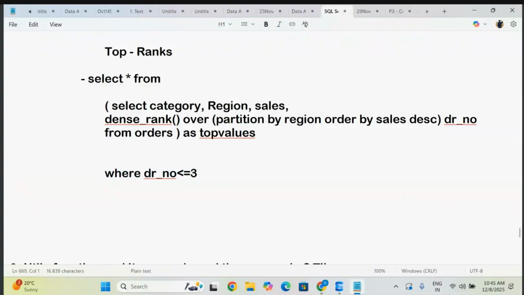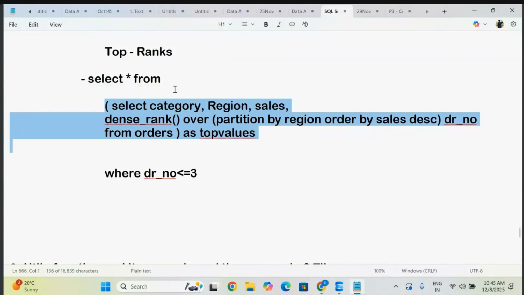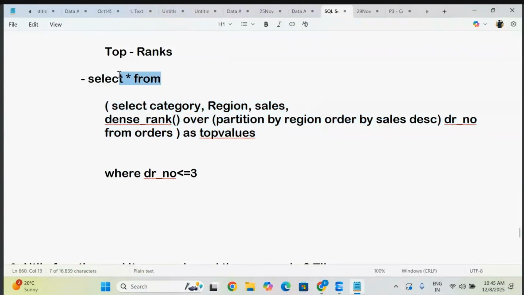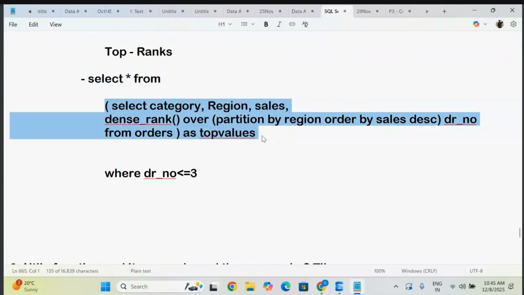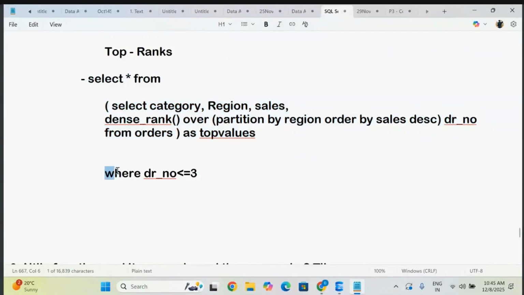There is already a subquery over there, so it is a query inside a query. The entire thing I'm going to make into a temporary table and pick all the values: select star from this table. Now this is your table, and from it I provide the condition where this alias name number is less than or equal to 3, which means you are getting the top 3. So this is how you get it.